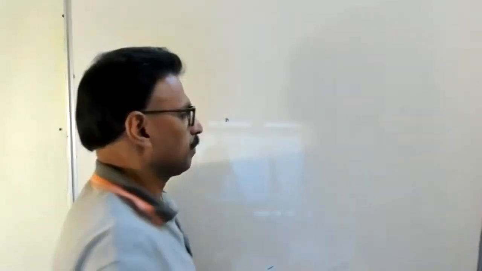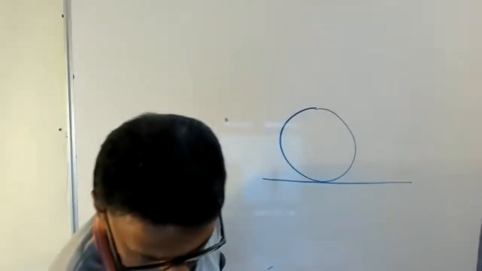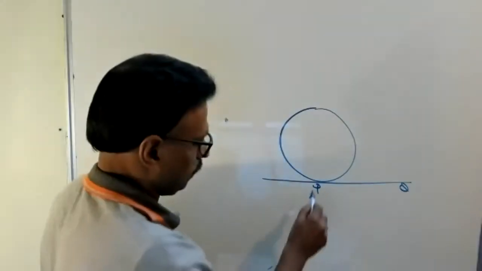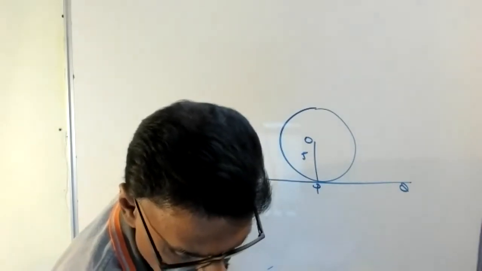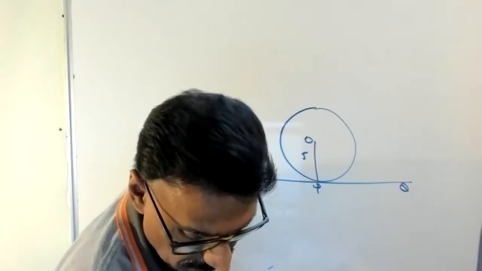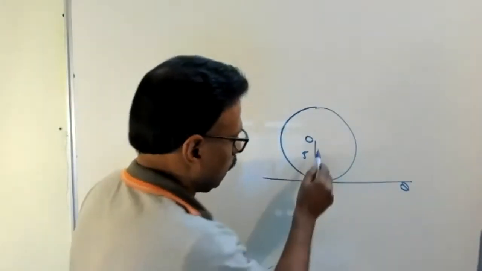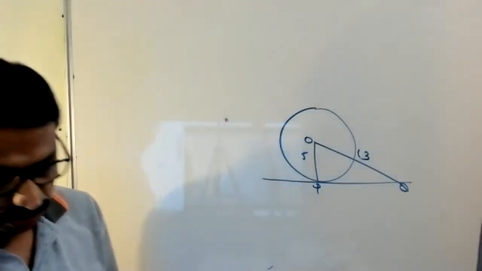Once again, I'll tell you. A tangent PQ at a point P of a circle of radius 5 centimeters meets a line through the center O at a point Q such that OQ equal to 13.